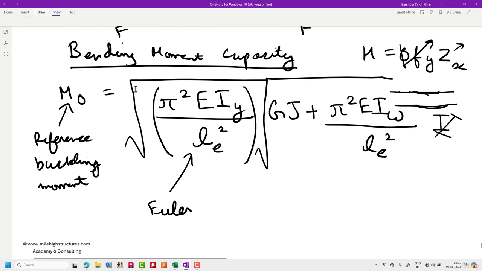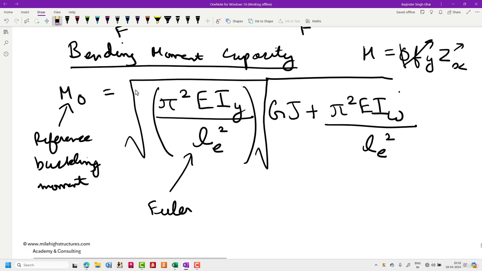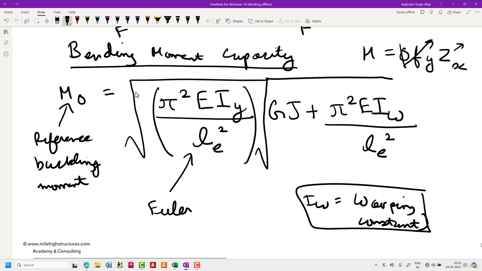So here we are talking about the simple basic equation of buckling, but instead of Iy, the moment of inertia about the y-axis, we have Iw, and Iw is the warping constant. That is again divided by Le square. So this is the basic equation to calculate the reference buckling moment.